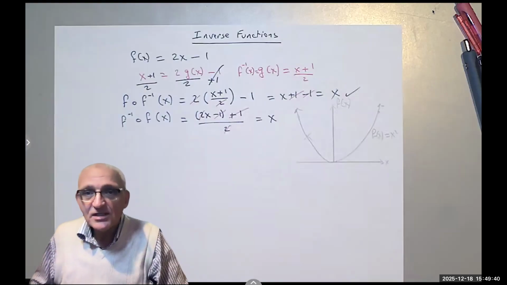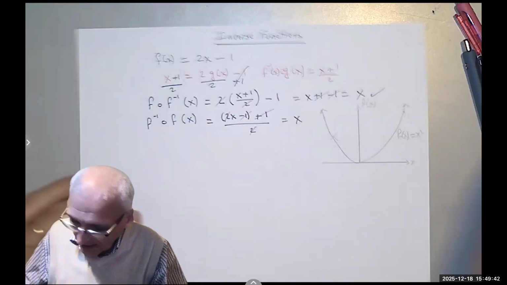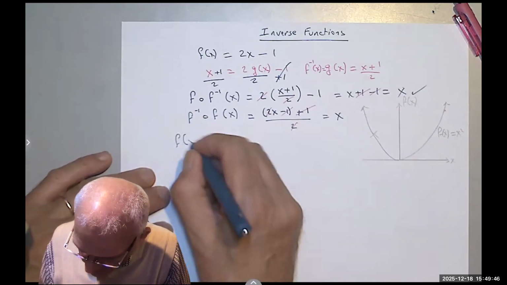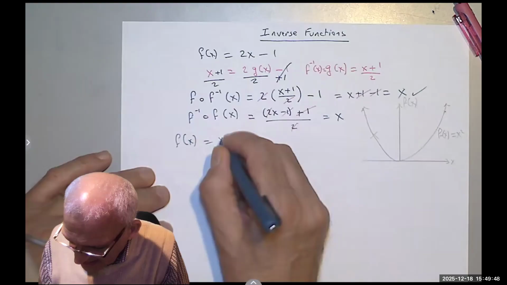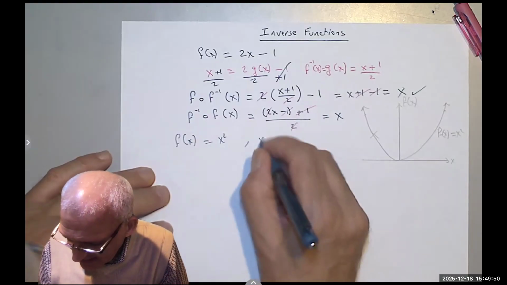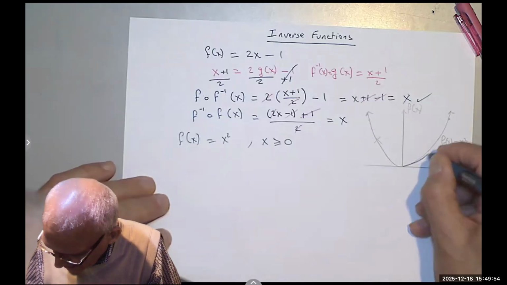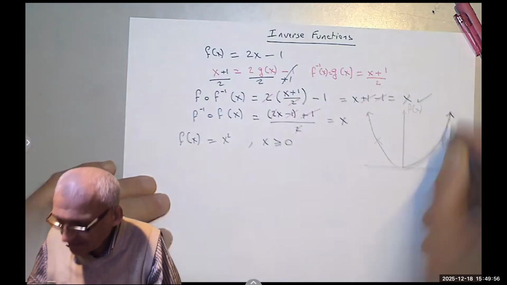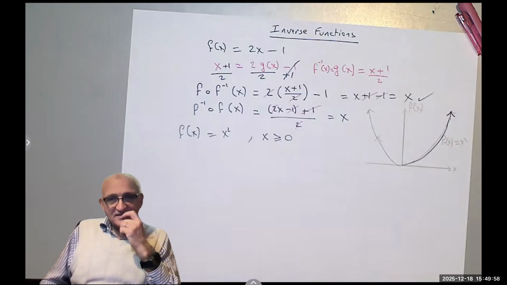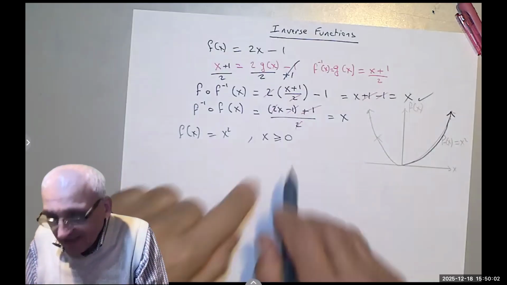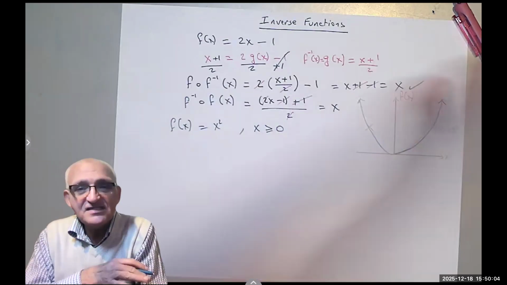So to make it one-to-one, I'm going to say f of x equals x squared, and x is greater than or equal to 0. It's only this part. And if I do that, you will find that everything is reversed.